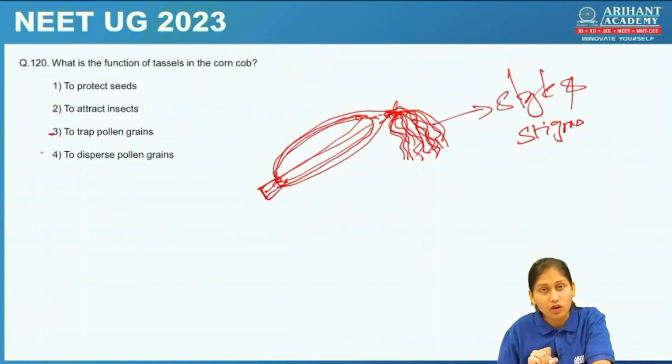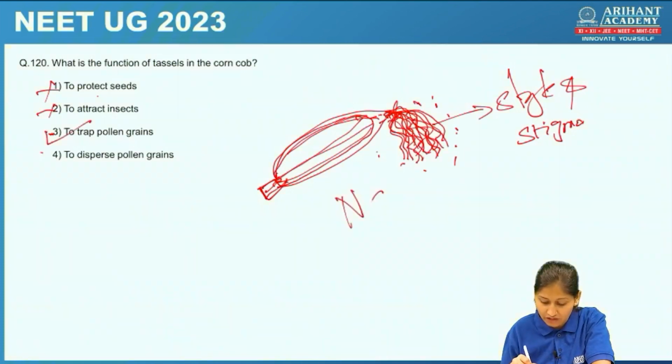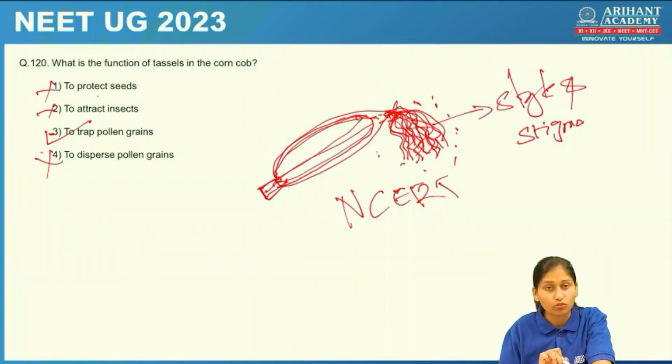Then what are they helping for? To protect seeds? No, not to protect seeds. To attract insects? No, students, not this. Then to trap the pollen grains? Yes, students, to trap the pollen grains. So pollen grains which will be dispersed here and there in the air, these silky hair-like structures will trap them. Even this is an NCERT question. To disperse pollen grains? No, not to disperse pollen grains, to trap the pollen grains. So answer would be 3. Let's check the next one.